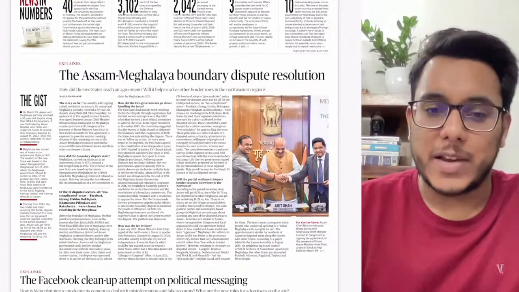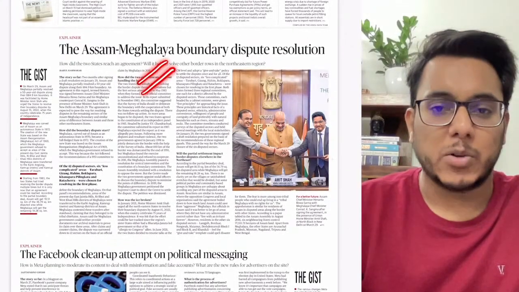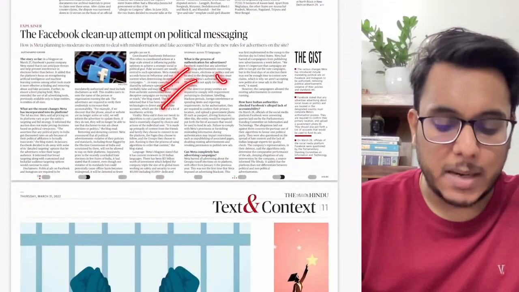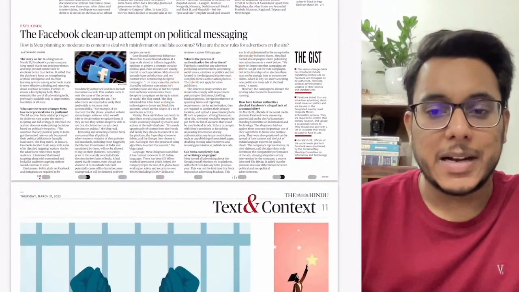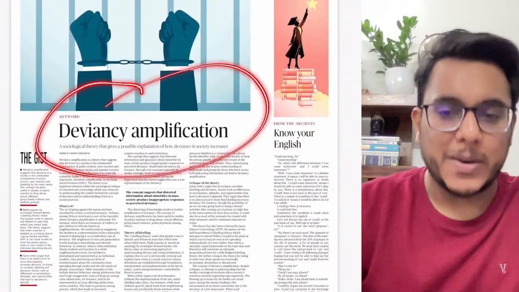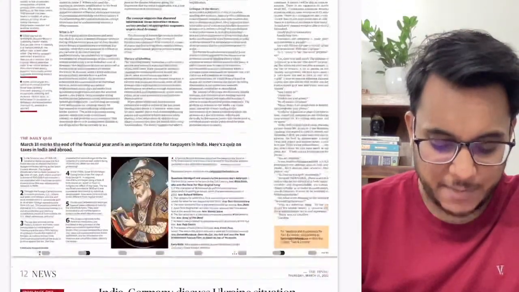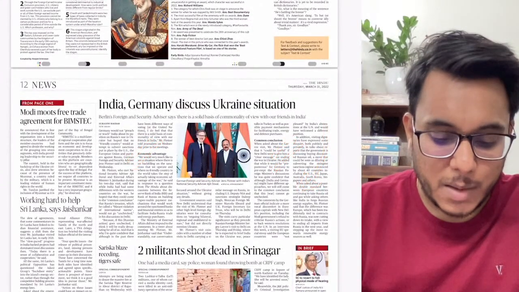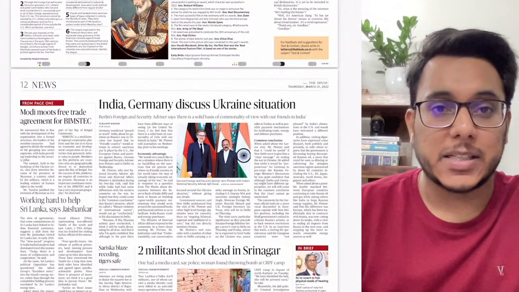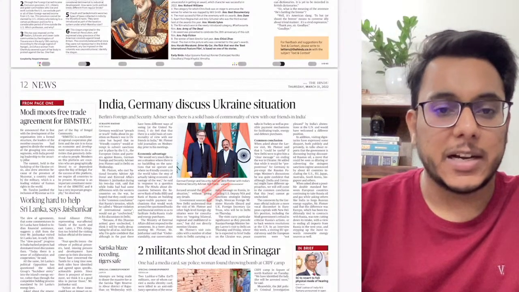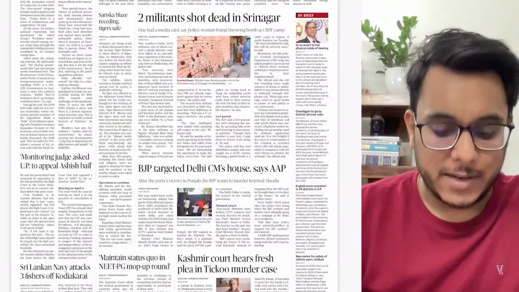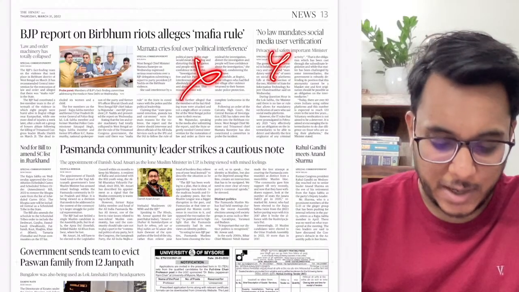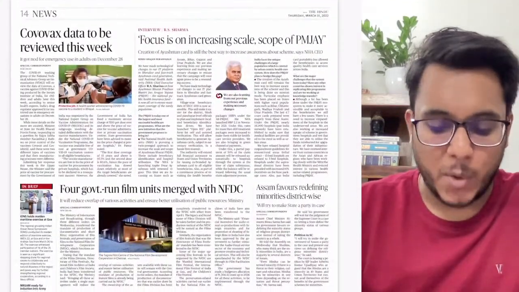Now moving on, we have the Text and the Context section. First article is talking about the Assam-Meghalaya boundary dispute. We'll discuss this article. Then Facebook's cleanup attempt. This article also we will discuss. And then the deviancy amplification. We'll see what this means. Then India, Germany discuss the Ukraine situation. Basically, Germany's foreign and security advisor has visited India. We'll see what the takeaways are from this. After that guys, moving on, the political news, etc., you don't need to go into this, nothing important has been given.